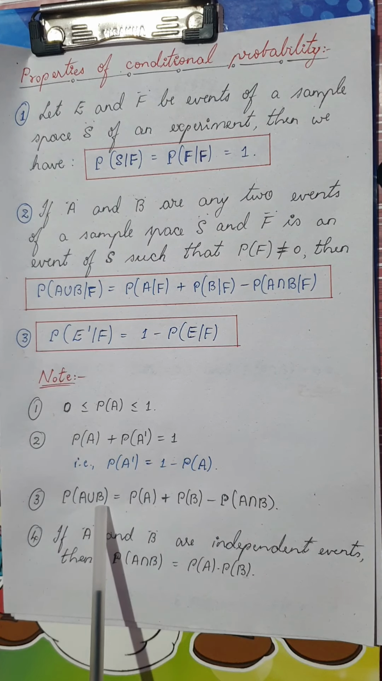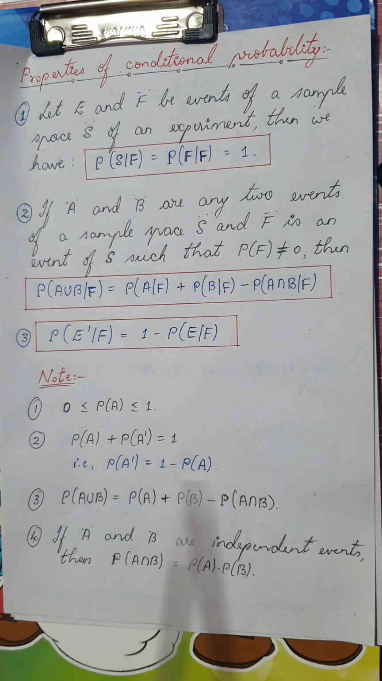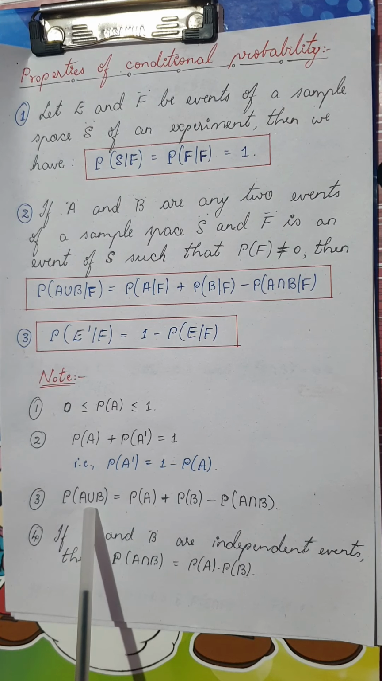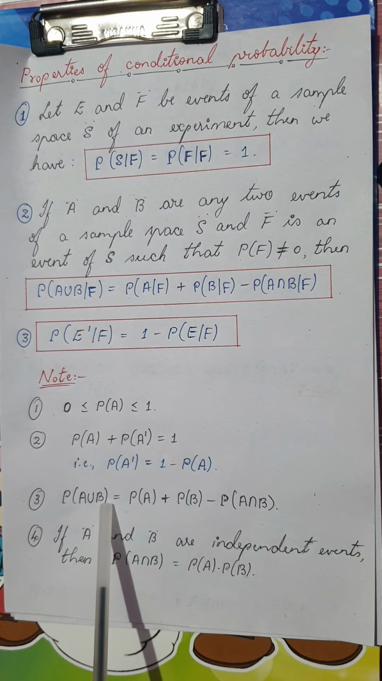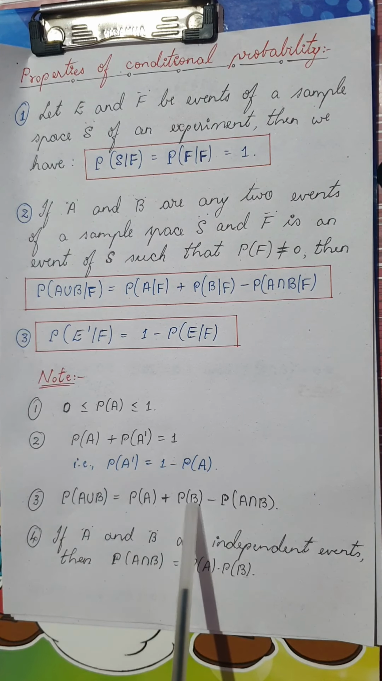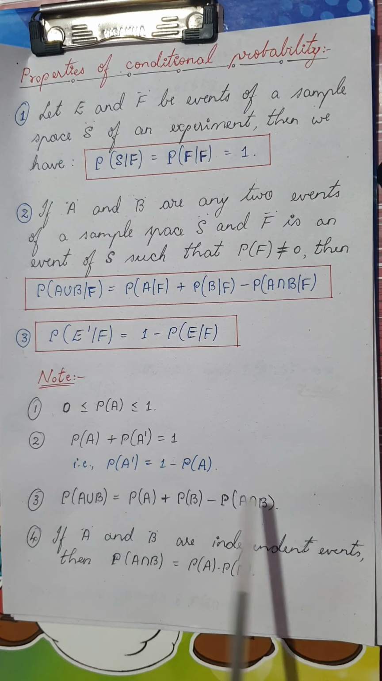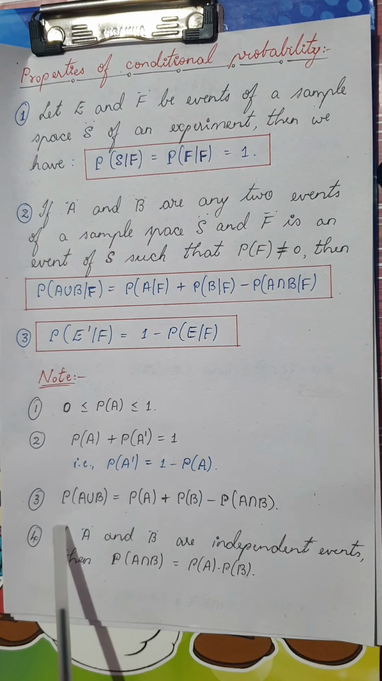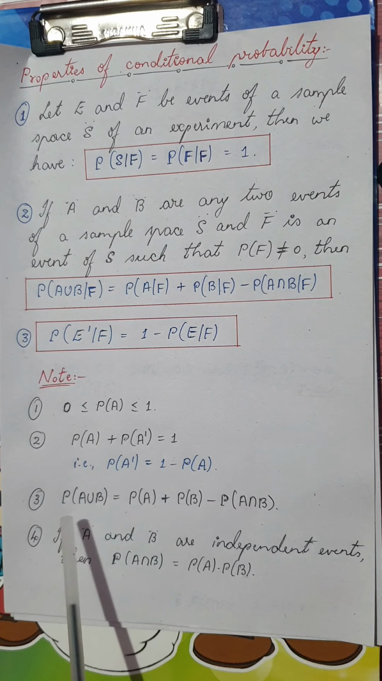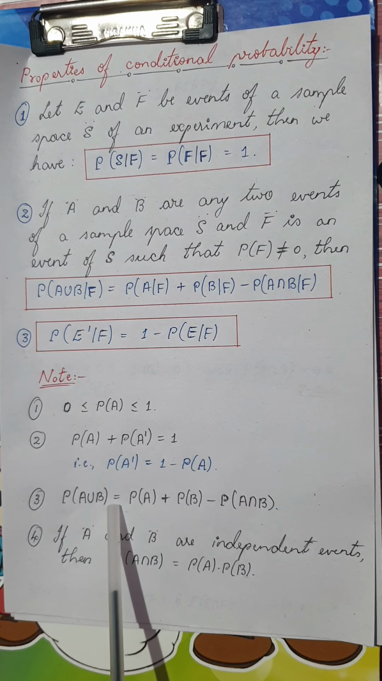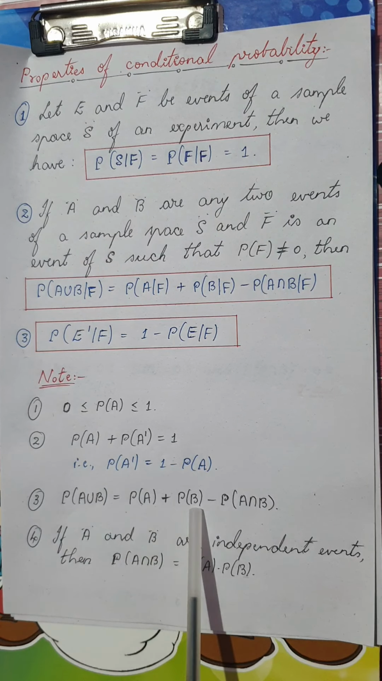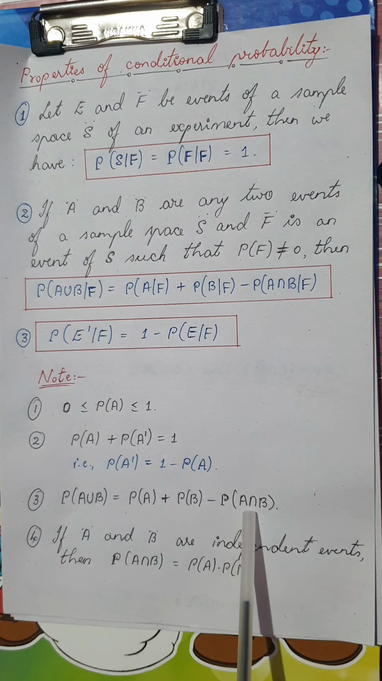Now going on to the next formula, you might have seen this in the chapter of sets, isn't it? We have used n of A union B is equal to n of A plus n of B minus n of A intersection B. The same formula would be applied even for probability. So probability of A union B is equal to P of A plus P of B minus P of A intersection B.